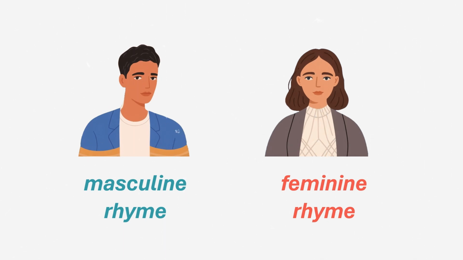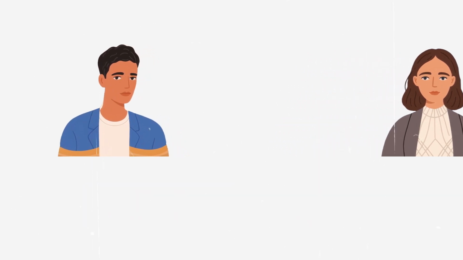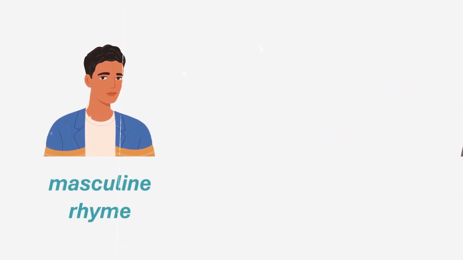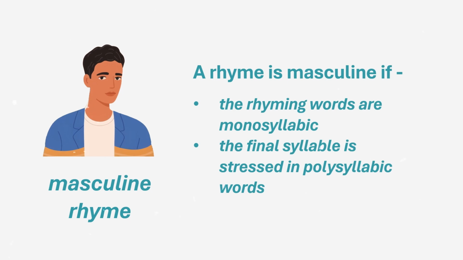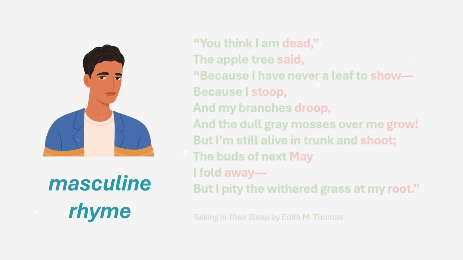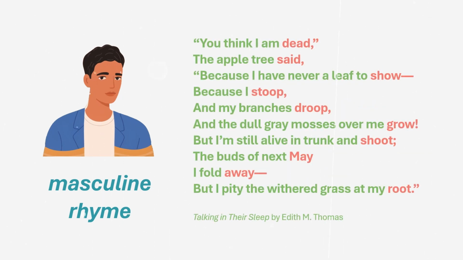All monosyllabic rhymes are masculine, for example, play and stay, make and take, etc. Rhyming words with 2 or more syllables are masculine if the final syllables are the stressed ones. For example, decide and beside, mistake and opaque, etc. We can see an example of masculine rhyme in this poem by Edith M.